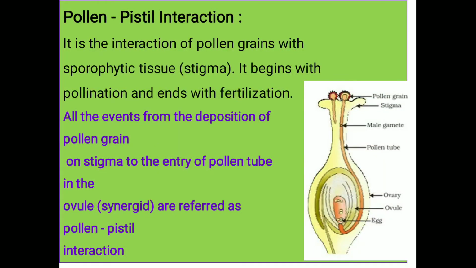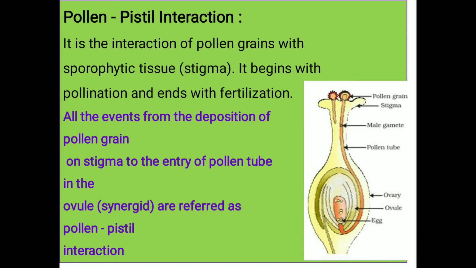Hello friends, today we are studying the pollen pistil interaction. Now what is pollen pistil interaction? It is the interaction of pollen grains with the sporophytic tissue of stigma. You know, in the process of pollination, what's happening? The pollen grains are transferred from anther to stigma.